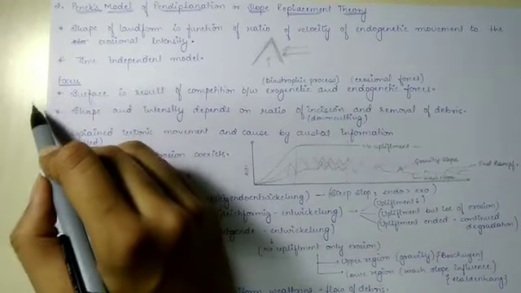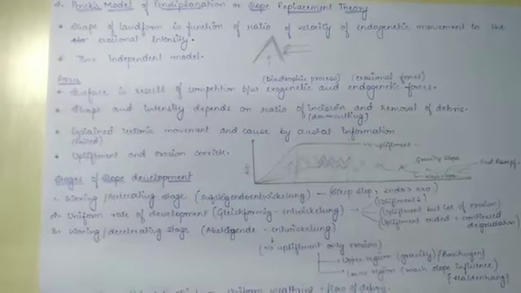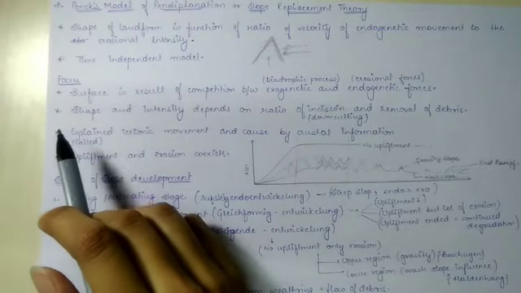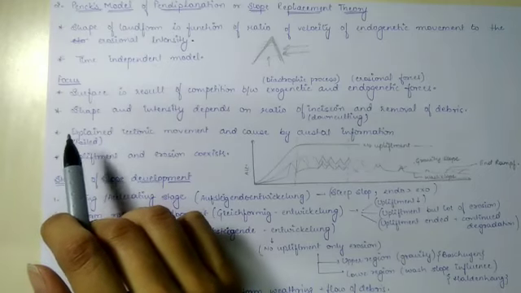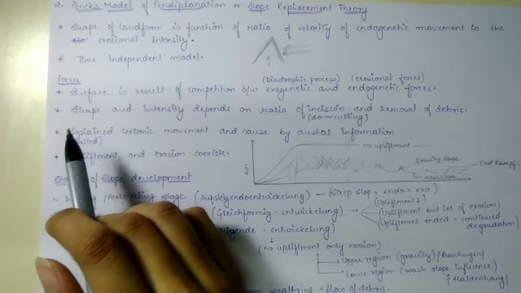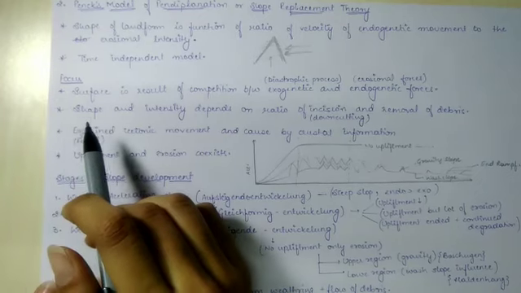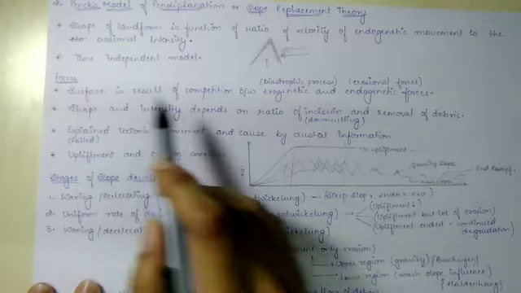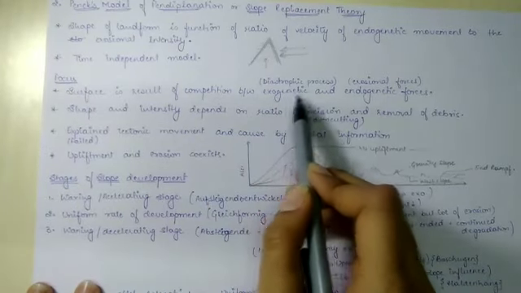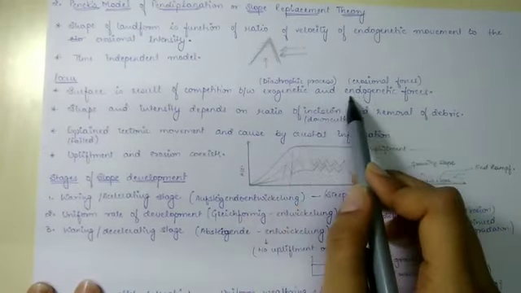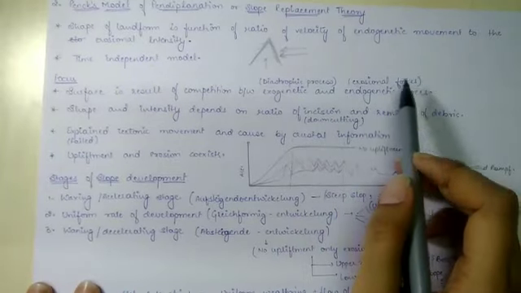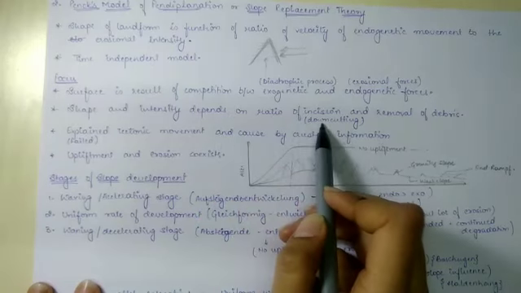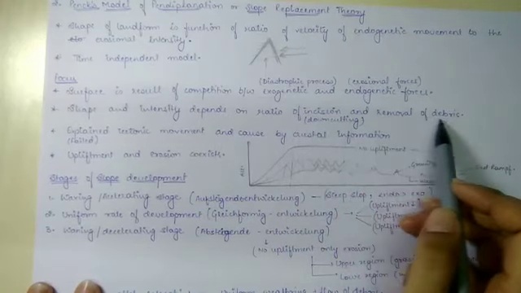This is the most important thing. It is a time independent model, and it focuses on various things. Like, first is, the surface is a result of competition between exogenetic and endogenetic forces. This we studied in Davis model also. So this is better explained in this one. Competition between endogenetic, that is diastrophic process, and exogenetic forces, that is erosional process. Next is, shape and intensity depend on the ratio of down cutting, that is incision, and removal of debris.